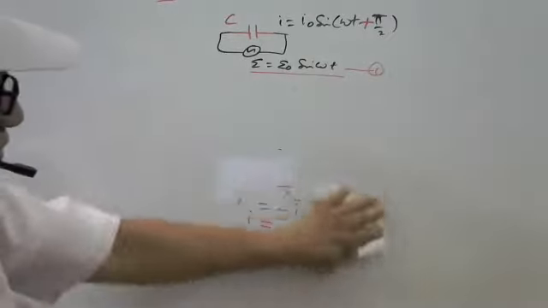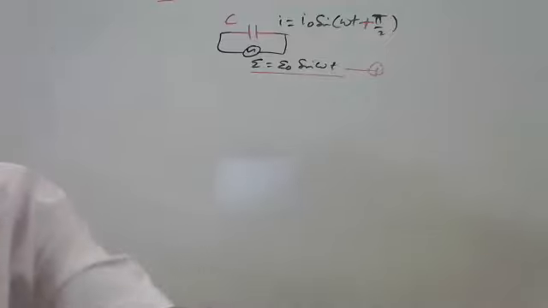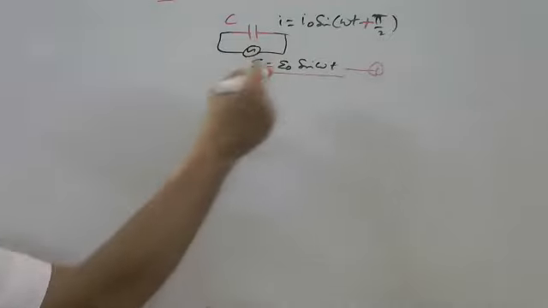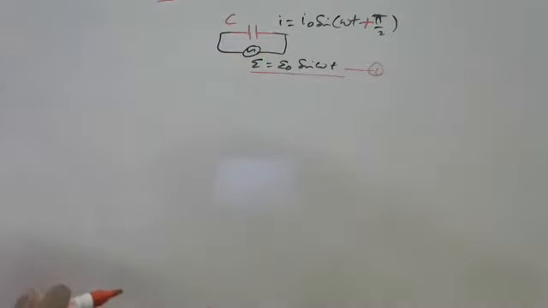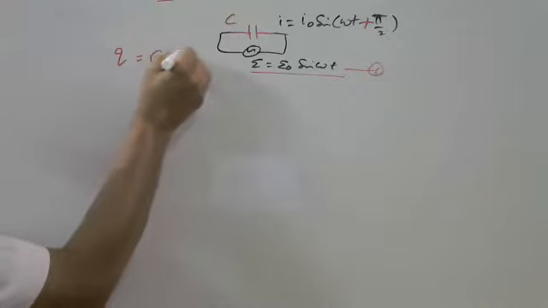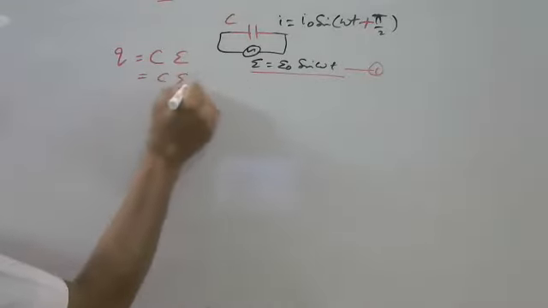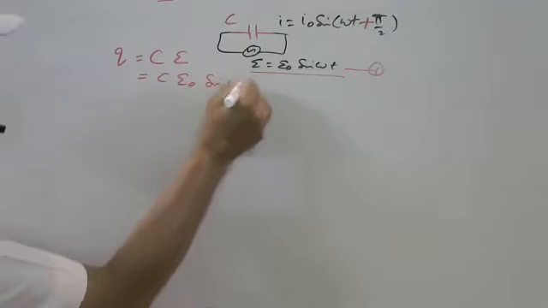Q is equal to CV. This relation we know from electrostatics. I am writing E here instead of V in AC. So Q is equal to CV, and putting the value of voltage here, CE naught sin omega t.